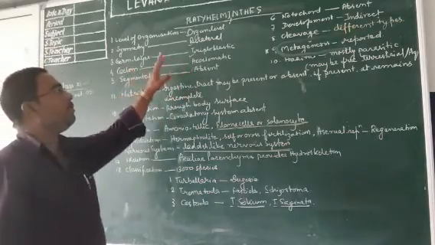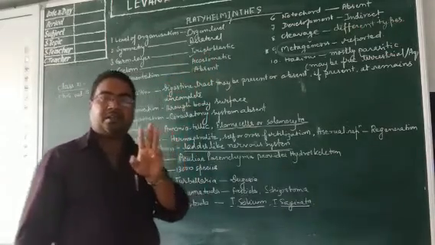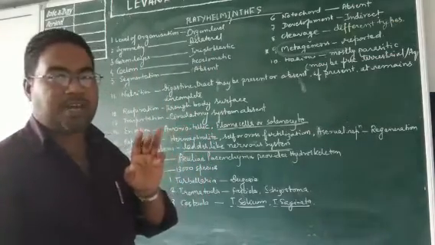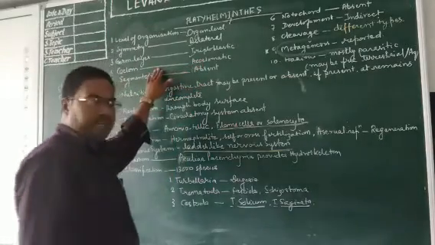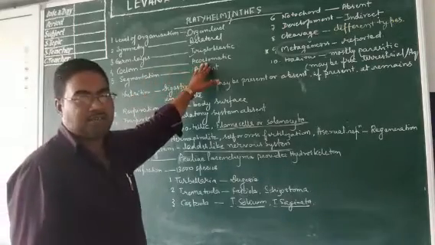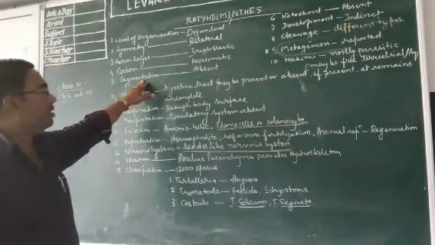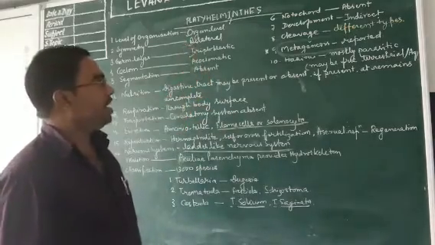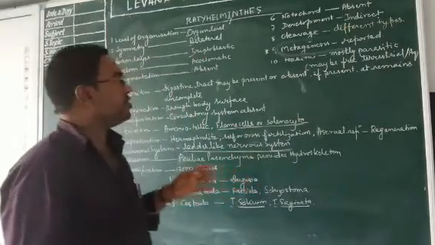Germ layer is triploblastic, having 3 germ layers, as you have learned: ectoderm, mesoderm and endoderm. Coelom, as we have studied previously, is the body cavity. They are acoelomatic, that is, there is no body cavity in platyhelminthes. Now segmentation, no kind of segmentation is found in platyhelminthes. About notochord, you can say no notochord is present.